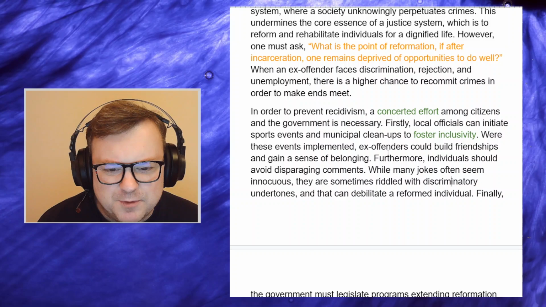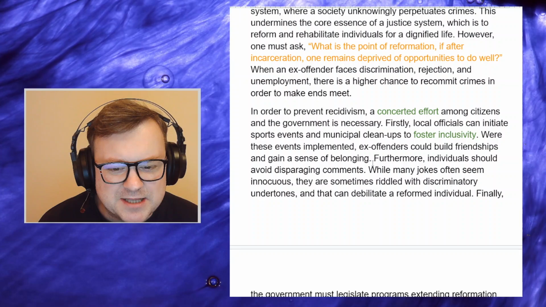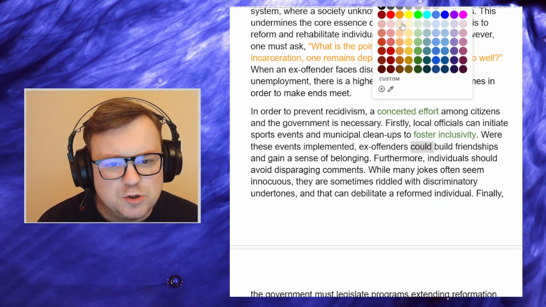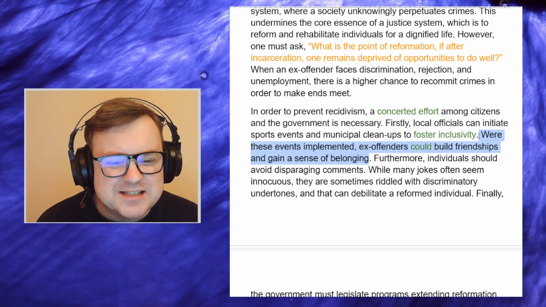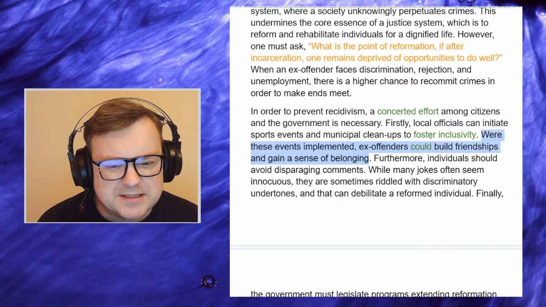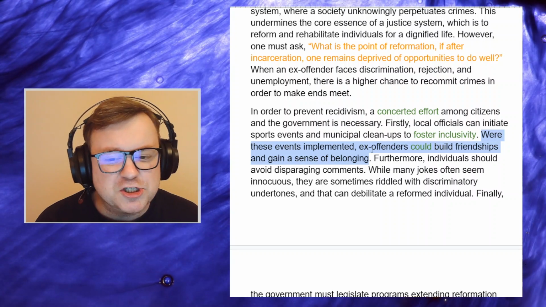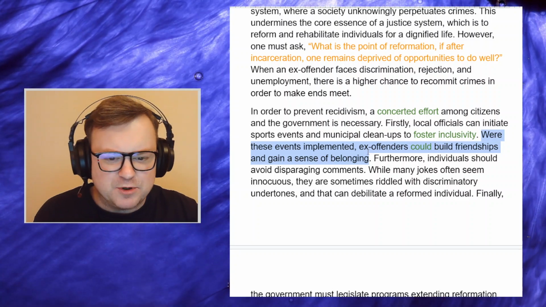"Were these events implemented, ex-offenders could build friendships and gain a sense of belonging." Okay, I like the hedging language, could, and that does explain somehow. It seems a little bit basic. I would prefer "local officials can initiate social events such as sports events and municipal cleanups."